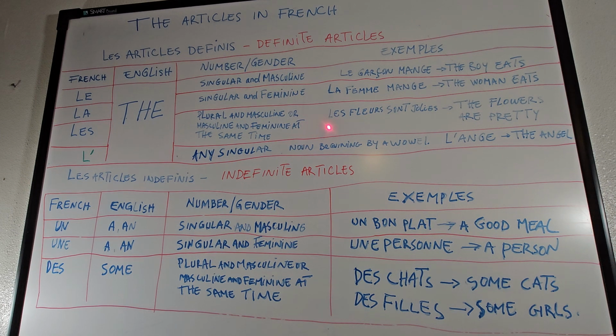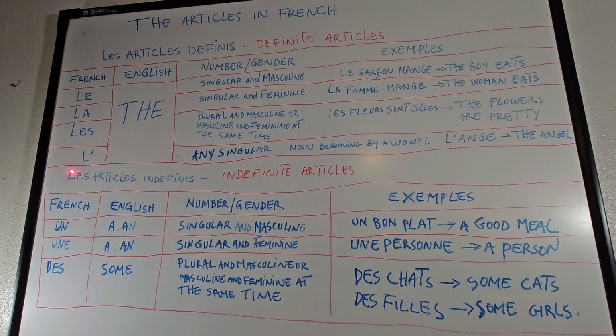All right, I'm going to give you an example: les fleurs sont jolies. Les fleurs sont jolies, which means the flowers are pretty. Les, that's the, fleurs, that's flowers, sont, that's are, jolies means pretty. So once again, les fleurs sont jolies. The flowers are pretty.